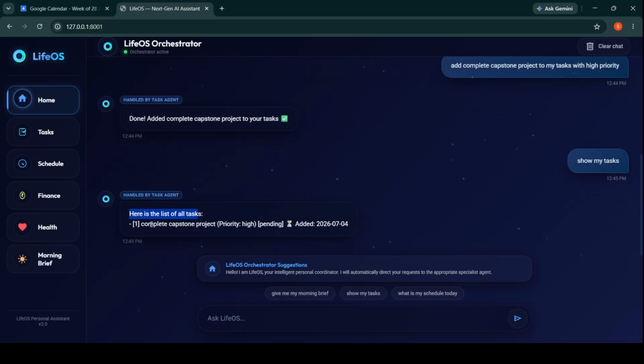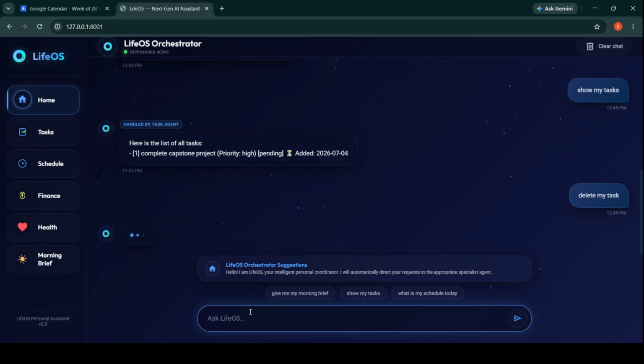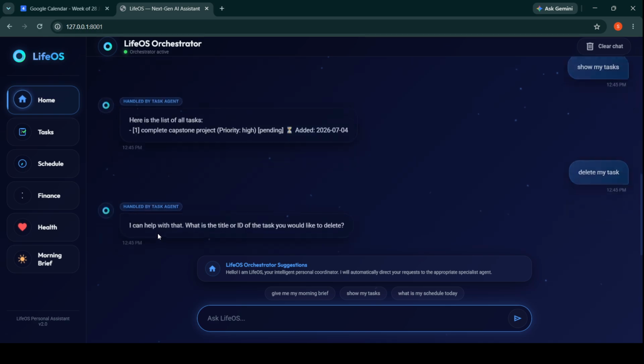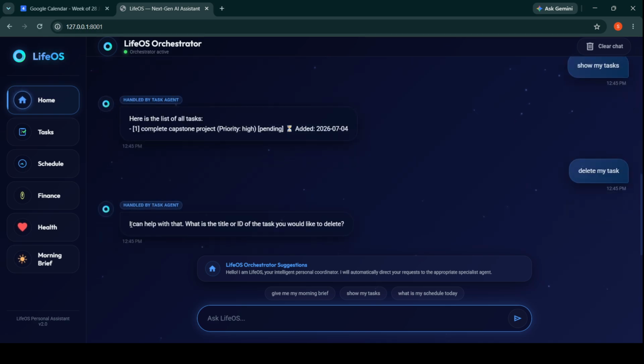Okay, here is the list of tasks. I only have one task, complete capstone project, priority high, status pending, and I haven't completed the task. So if I want to delete my task, I can use the title or ID.